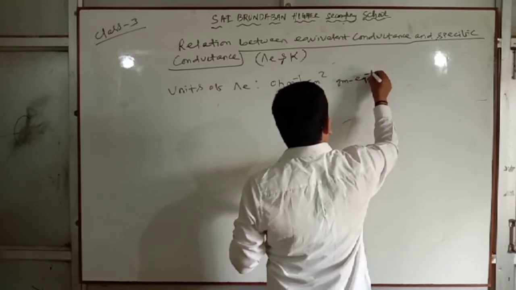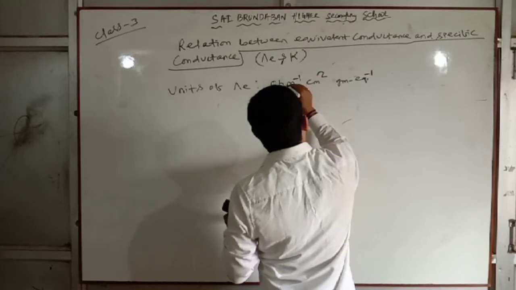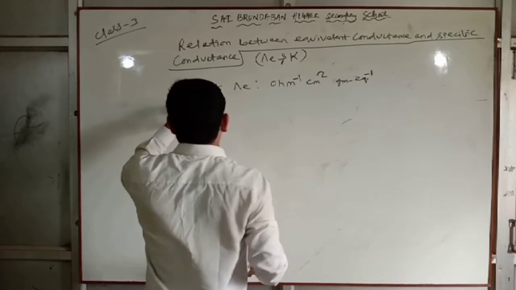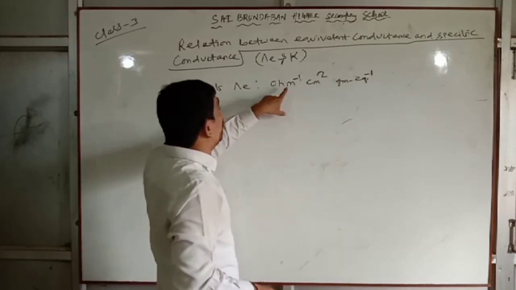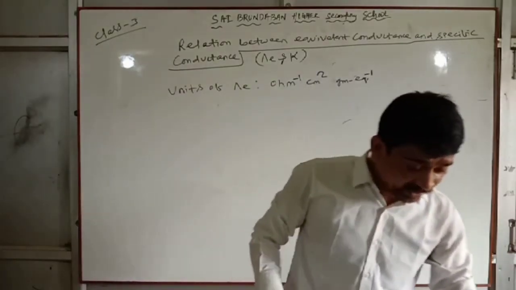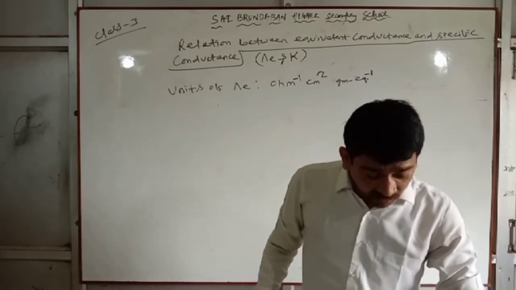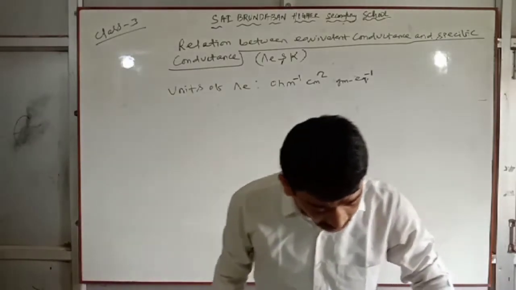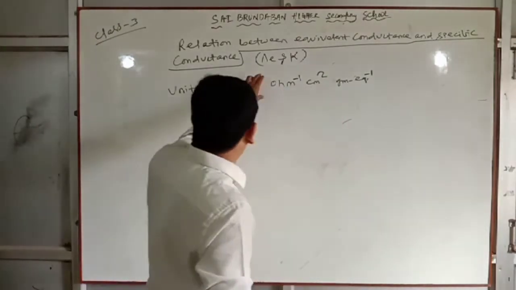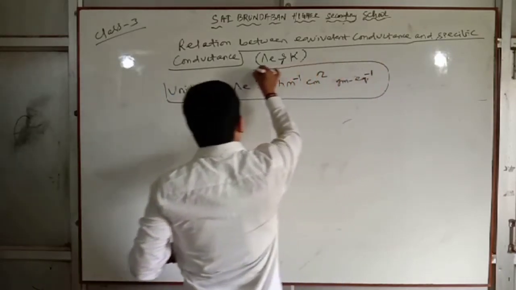Units of equivalent conductance, very important: ohm inverse centimeter square gram equivalent inverse. And you can also write it as Siemens meter square equivalent, liter inverse to the power minus 1. You must write these important units for equivalent conductance.